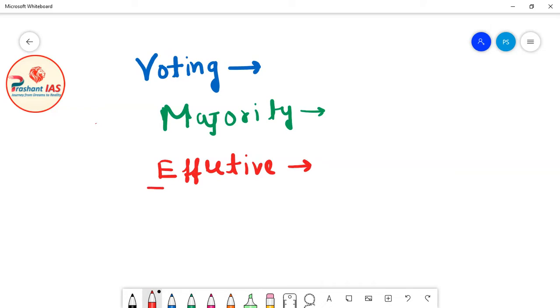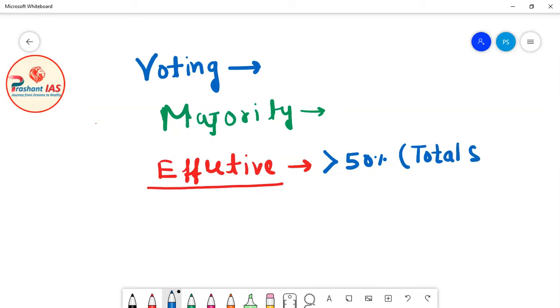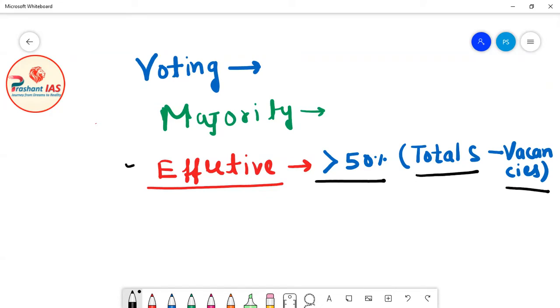So first of all, effective majority is needed in Rajya Sabha to pass this resolution. Now what is the meaning of effective majority? Effective majority means more than 50% of the total strength of the house minus vacancies in the house. So this is called effective majority, or the majority of all the then members of the house.